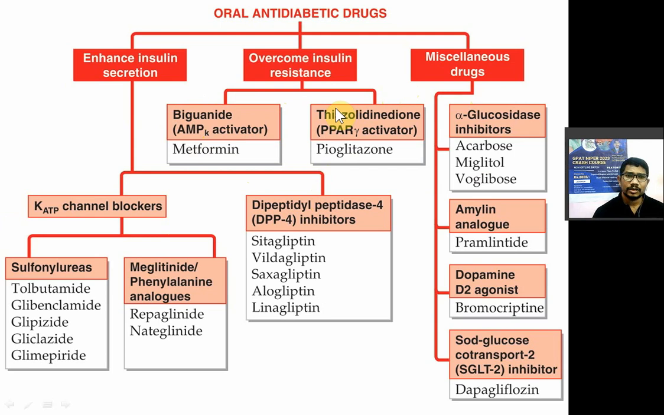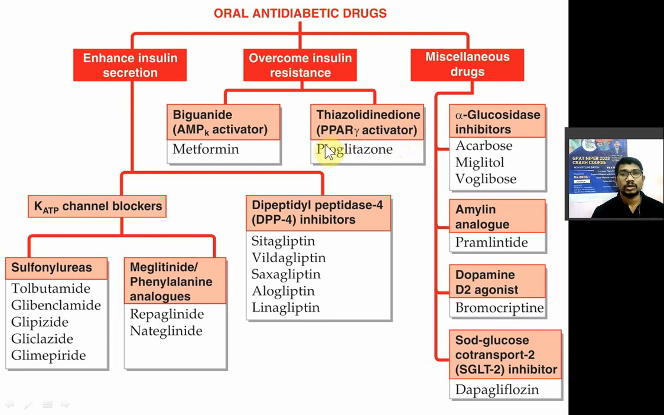Now next in that you have thiazolidinediones, or they are nothing but the PPAR gamma activators, peroxisome proliferator activated receptor gamma activators. So this is a gene which is responsible for the production of insulin transporters: pioglitazone, rosiglitazone, troglitazone.